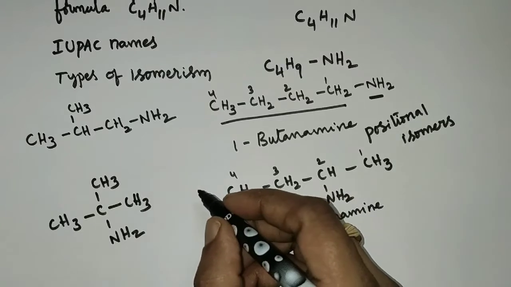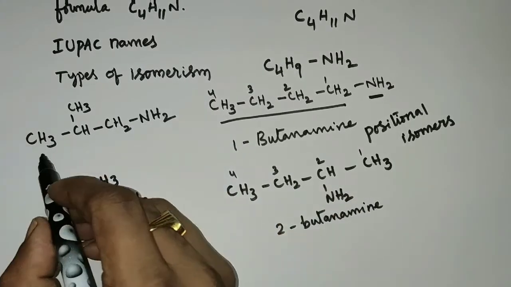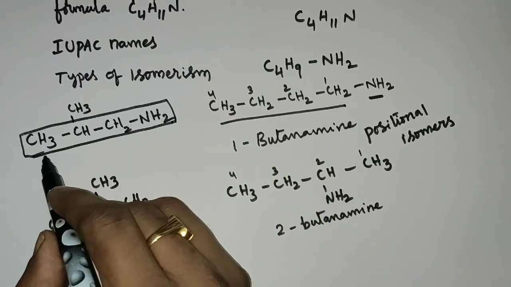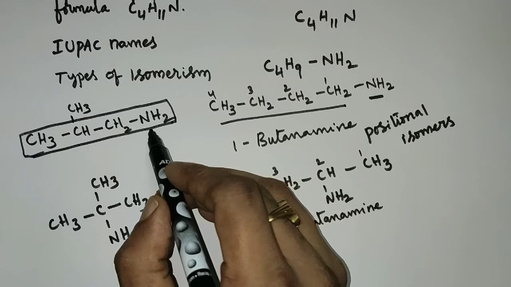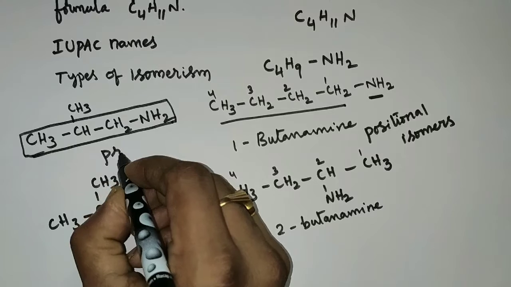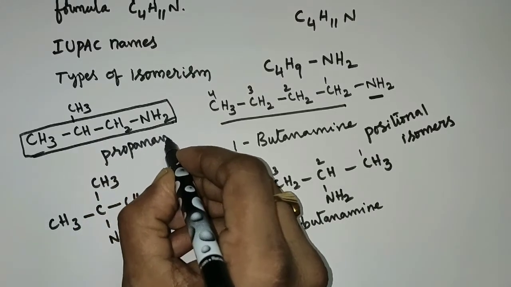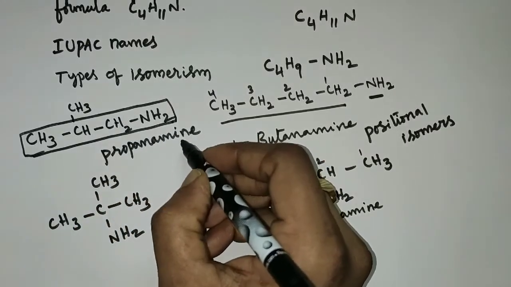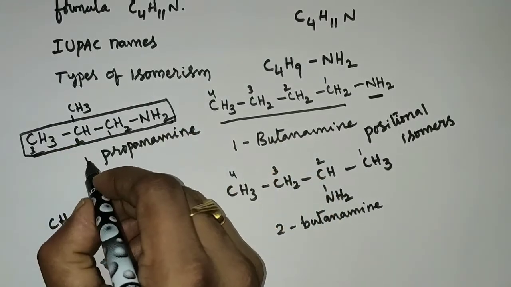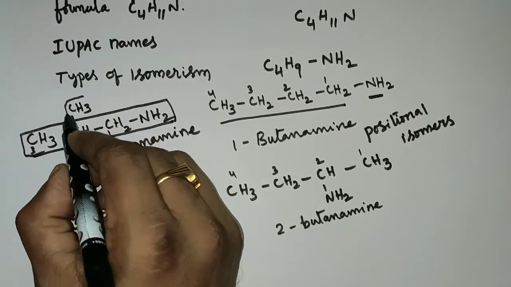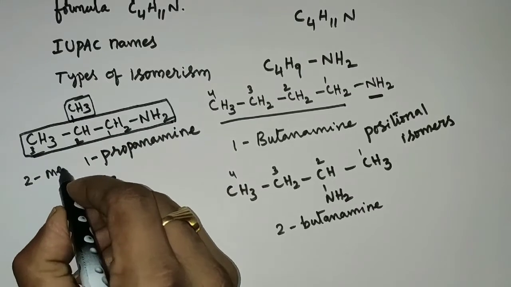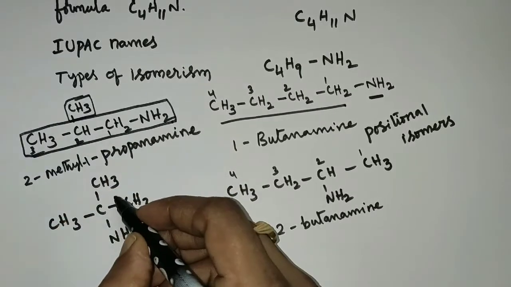And when you come to these two structures, here you can see 3 carbon atoms in the longest carbon chain bonded to the NH2 group. That's why this is propanamine. The NH2 group is bonded to the first carbon here. So 1-propanamine, where a methyl group is present as a substituent on the second carbon. So 2-methyl-1-propanamine is the IUPAC name of this structure.